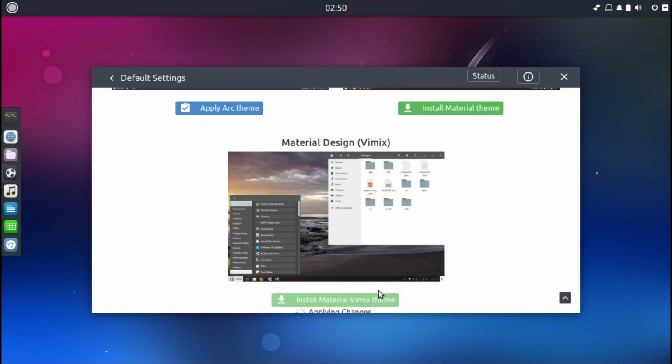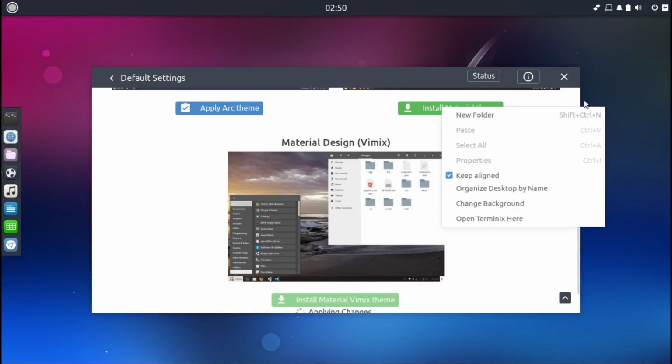I'm always hoping for a miracle, so let's see if it will actually work this time. While it's working here, let's go check the desktop.